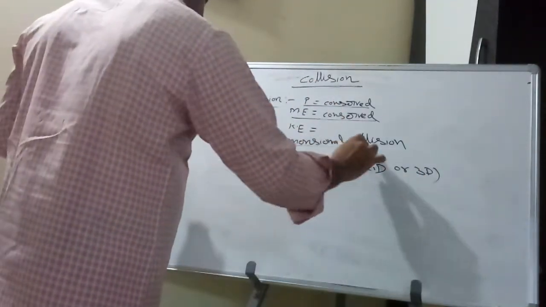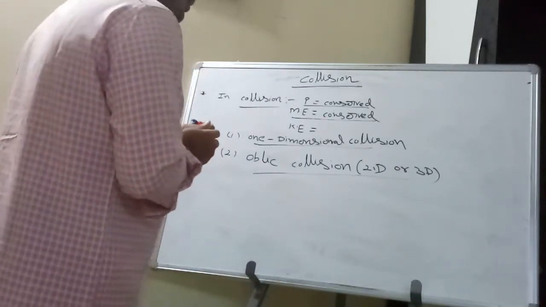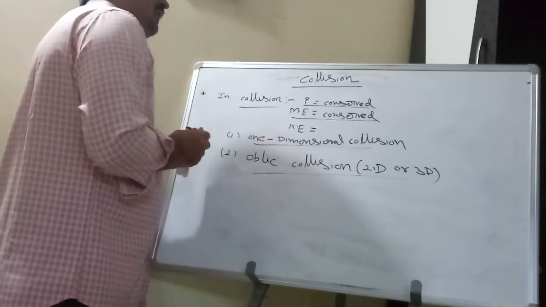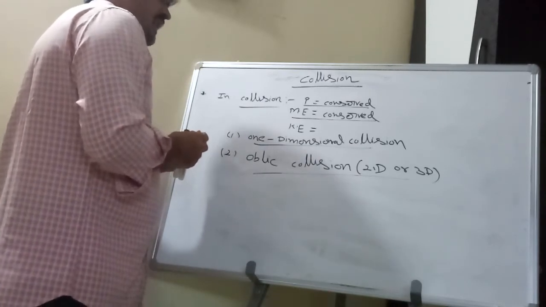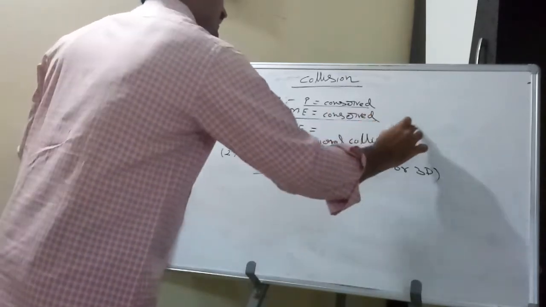In one dimensional collision, the velocity stays in the same direction; the direction of velocity does not change. That is called one dimensional collision.